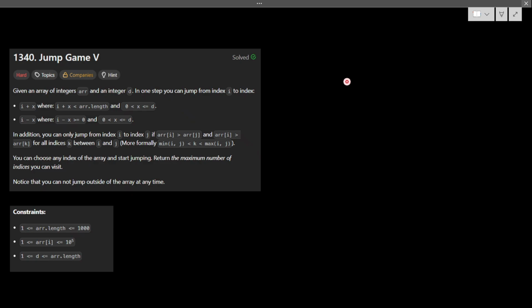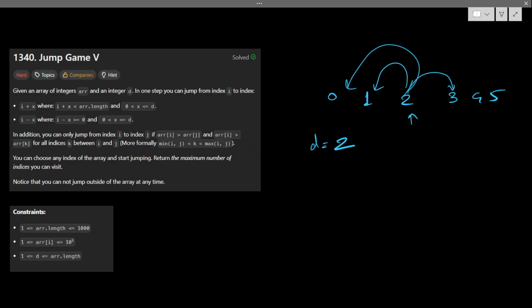If integer d is 2, you can move one index or two indices to the right, or one index or two indices to the left. So you can also jump like i minus x. For example, if the indices are 0, 1, 2, 3, 4, 5 and d equals 2, then from one position you can jump to these places. These are the possible scenarios.